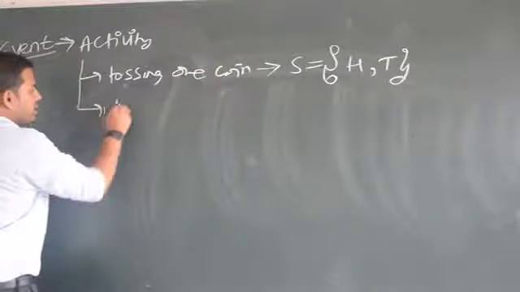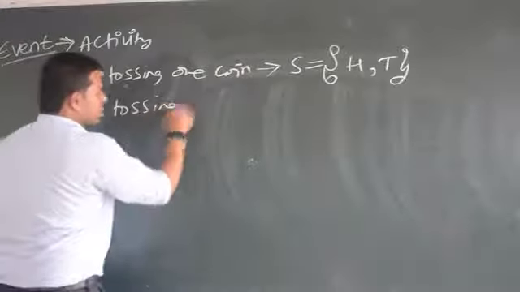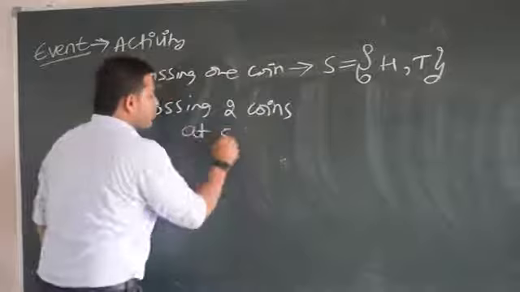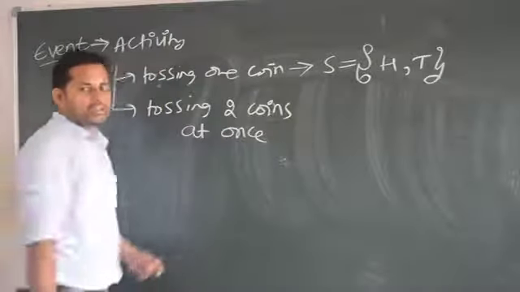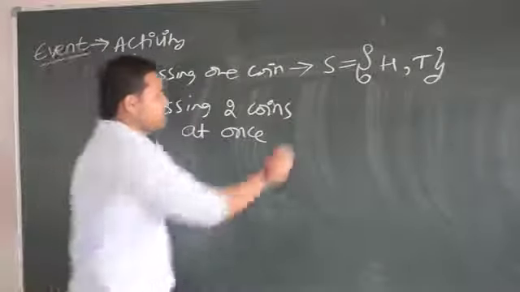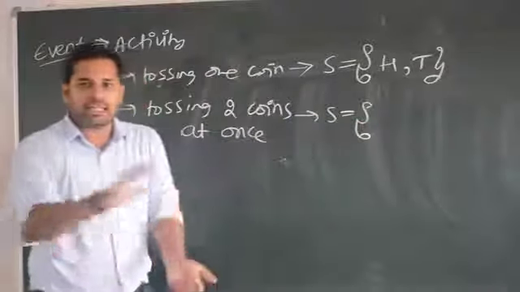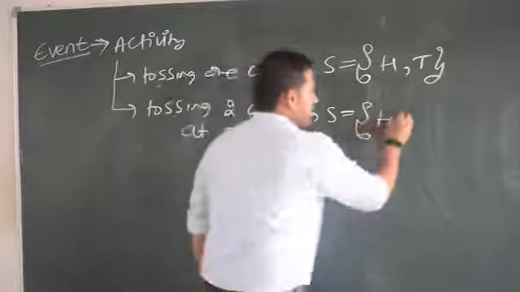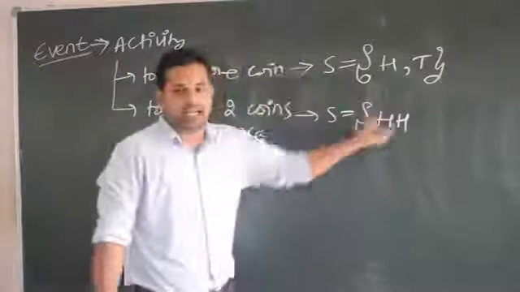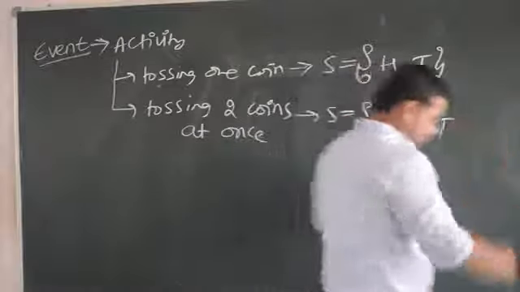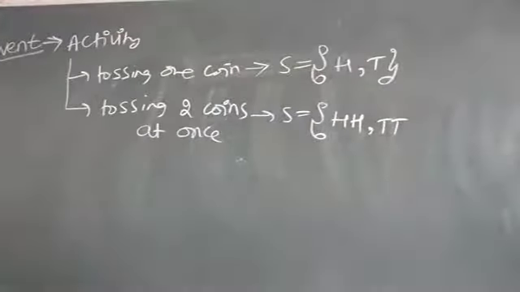Now if I write tossing two coins, at the same time I am tossing two coins. So what will be the sample space for this? If I toss two coins, I may get head and head. That is one sample point, head head. There is no comma here. Next I may get both tails. Are you understanding what I am trying to say?